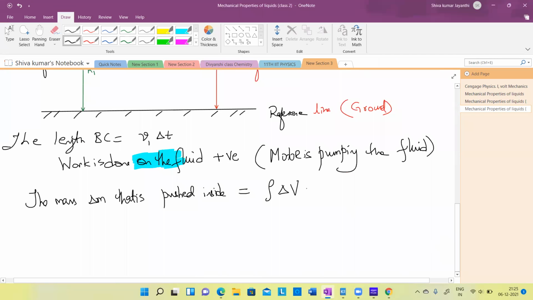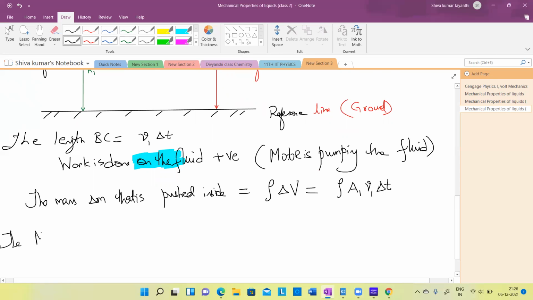So that means delta M equals rho A1 V1 delta t. Understood this, children? This is the mass of the fluid that has been pushed inside by the pump. So this is work done on the system, again I'm telling you, work done on the fluid. The same mass will come out, no, expel. The same mass will expel.